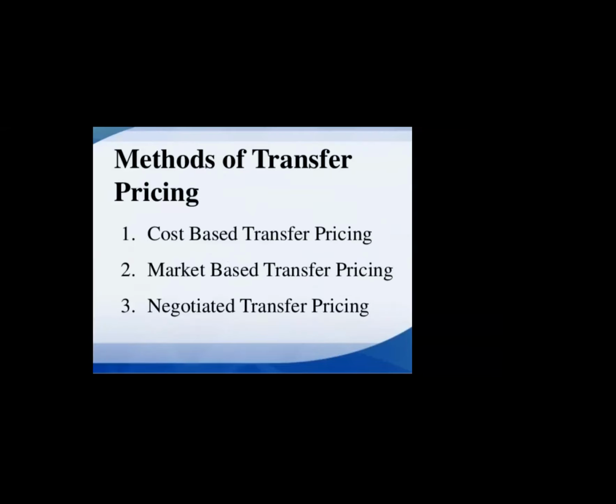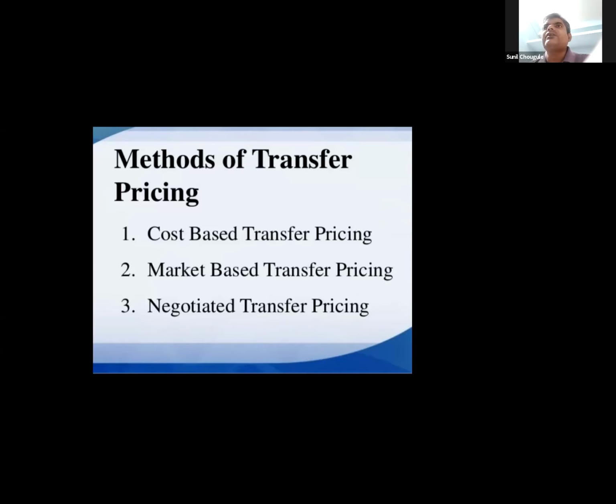Now there are different methods of transfer pricing. First is cost-based transfer pricing, second is market-based transfer pricing, and third is negotiated transfer pricing. When it comes to price, how do we calculate it in a simple way? We are applying one simple formula: manufacturing cost plus profit margin is equal to price. That is how we are writing price.